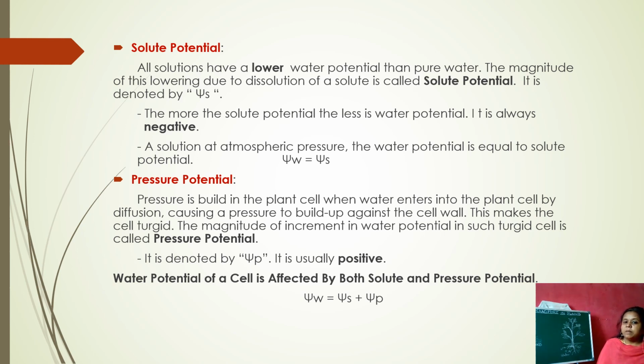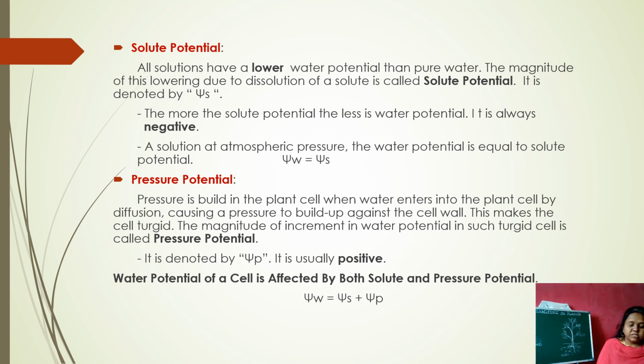Again I am reading. Pressure is built in the plant cell when water enters into the plant cell by diffusion, causing a pressure to build up against the cell wall. This makes the cell turgid. Turgid means swelling. The cells are swollen because more water is entering into the cell. Then the cell becomes turgid. The magnitude of increment in the water potential in such turgid cells is called the pressure potential.